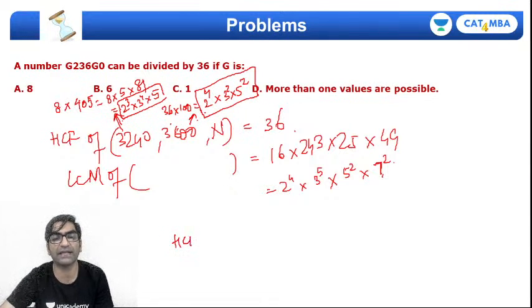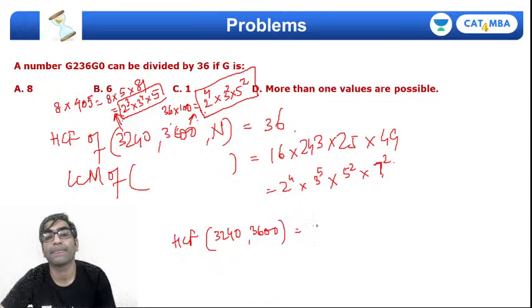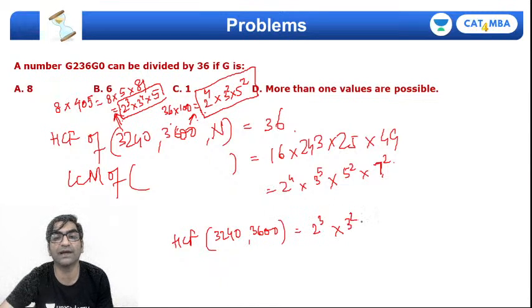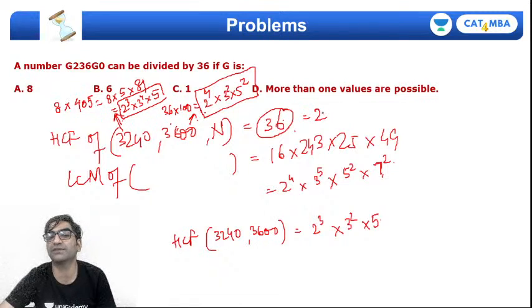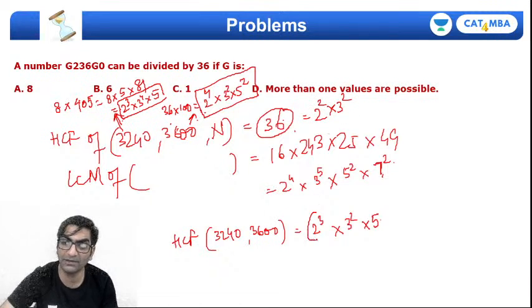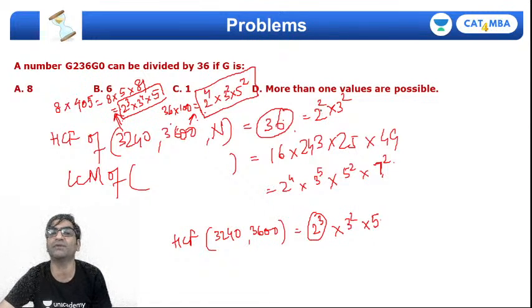If I consider only the HCF of 3240 and 3600, you will get 2 cube into 3 square into 5, right. But if I include the third number, then HCF is 2 square into 3 square. So clearly, 2 के 3 पावर्स कॉमन नहीं होंगे, 2 ही पावर्स कॉमन होने चाहिए.